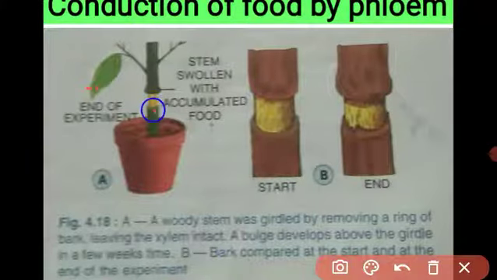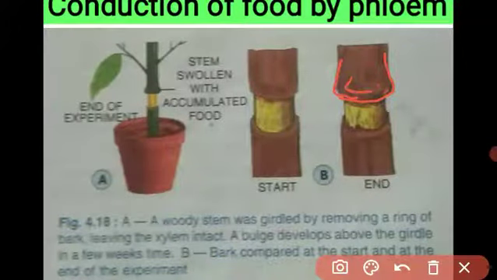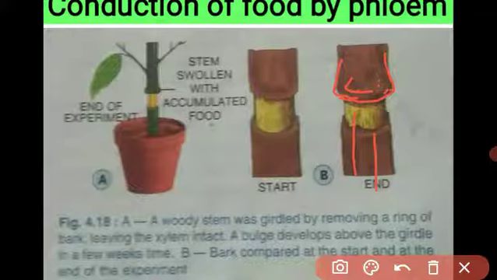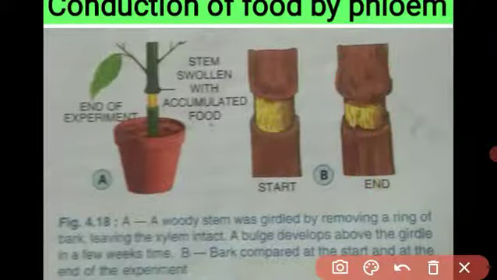What happens, in this part we remove the phloem tissue, so the food is not transported to the downward part because there is no phloem tissue. Then the part of the stem becomes swollen, accumulating the food in this part. This condition is called the girdling of the stem. Means the food is not transferred to the root. What happens beta, after few days the plant will die. Because why? The root also needs nutrients to perform its function. If the root is not getting food, the root is not able to absorb water and the plant will die. Means this experiment proves that the phloem tissue conducts the food.